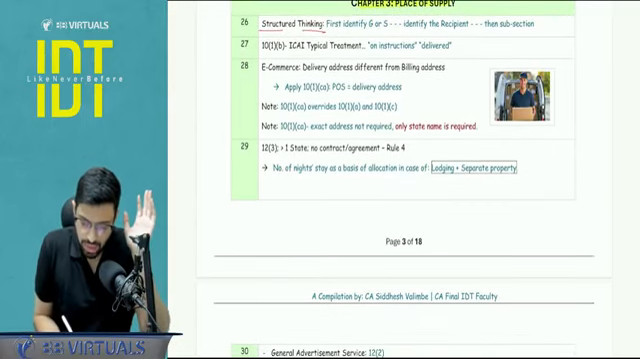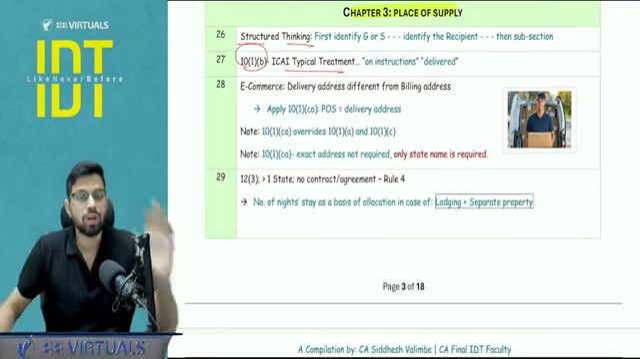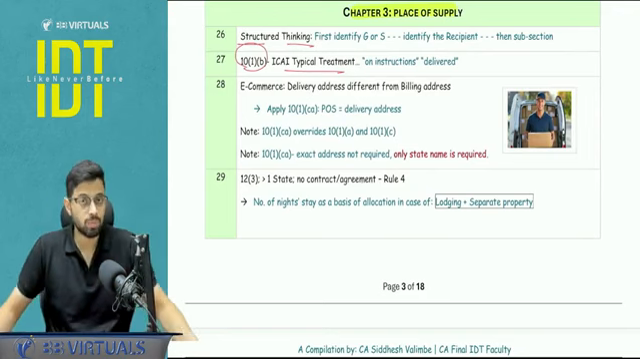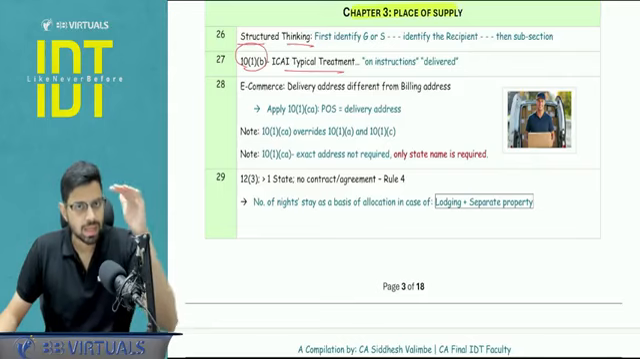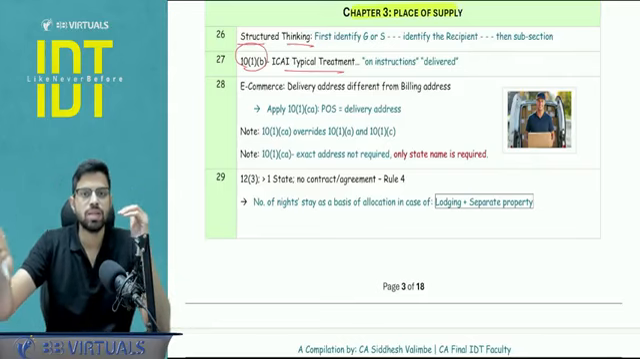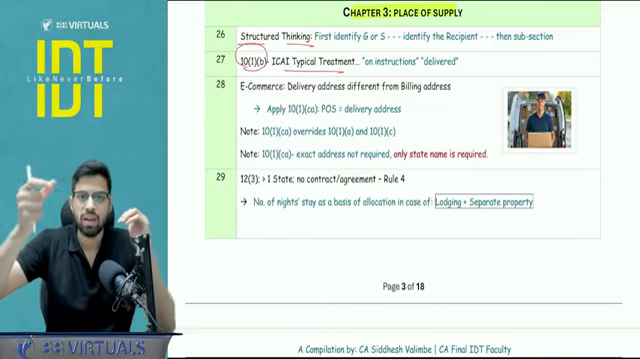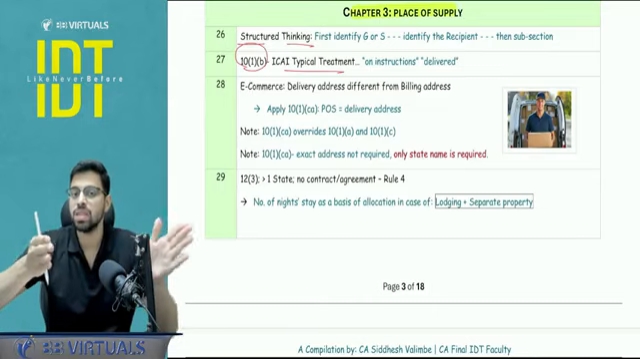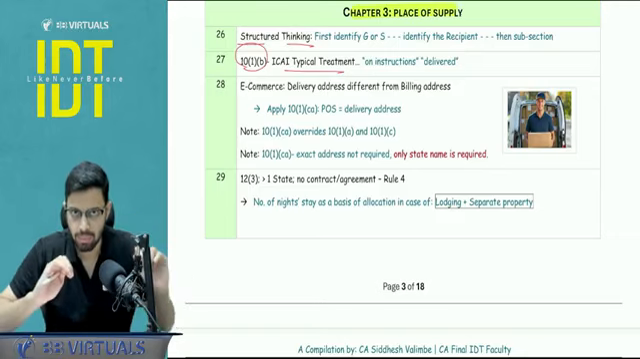Next, 10.1b, there is a typical treatment involved. As you know, section number 10.1b deals with the bill to ship to model, where typically 2 supplies take place. But in some questions, in one of the MCQs as well, whenever the words "on instruction" or "delivered on the instructions" are written, then regardless of the fact that there are not 2 supplies, the ICAI is applying 10.1b. I will give you a very simple example.